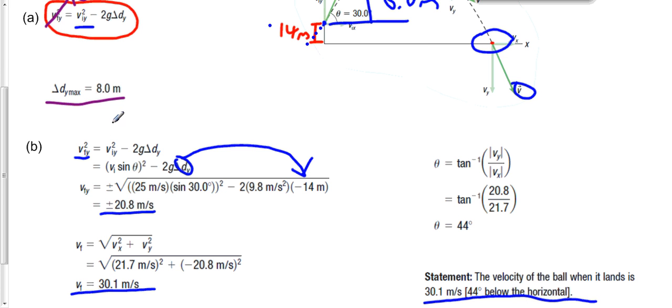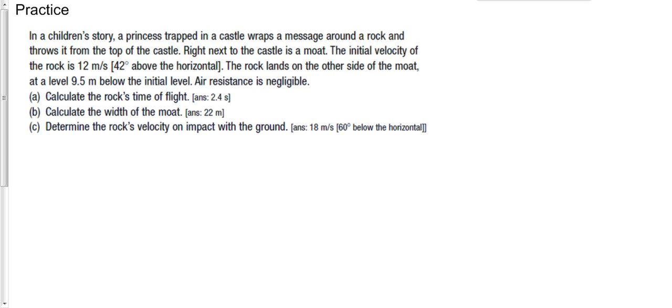But I do want to keep things moving along here. And so I'll give you a chance to do a little bit of practice using some of the new terms we just talked about. Notice the answers are here for you. So what I'm going to suggest you do is you pause the video for a few minutes, you try these questions, and you make sure you come up with these answers. And of course, if you don't, that should be the first thing we talk about in class next time I see you. So I'm going to assume now that you've solved this problem correctly.